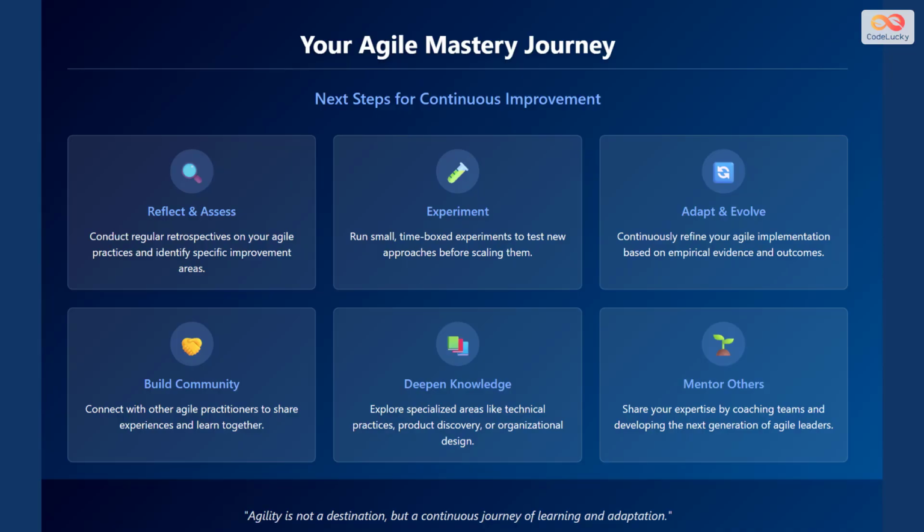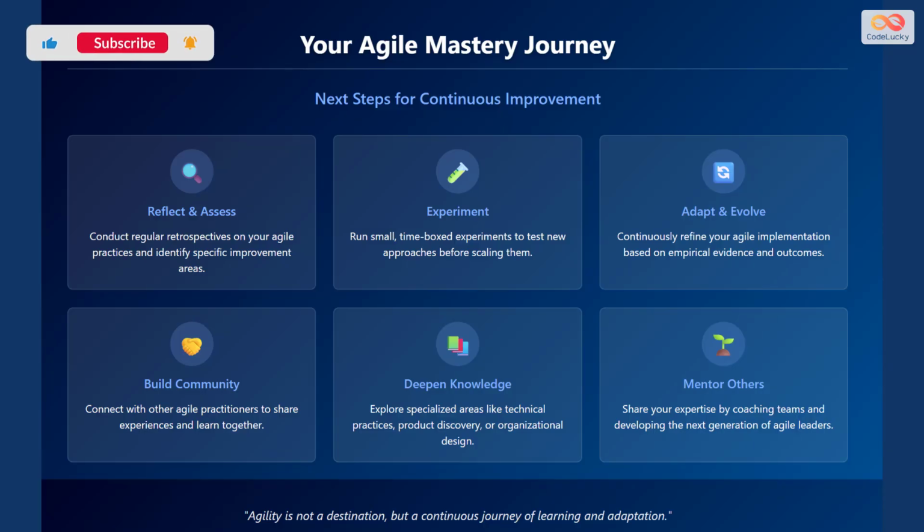As we conclude this masterclass, let's outline some next steps for continuous improvement in your Agile journey. Make sure you reflect and assess by conducting regular retrospectives on your Agile practices and identify specific improvement areas. Experiment. Run small time-boxed experiments to test new approaches before scaling them. Adapt and evolve by continuously refining your Agile implementation based on empirical evidence and outcomes.